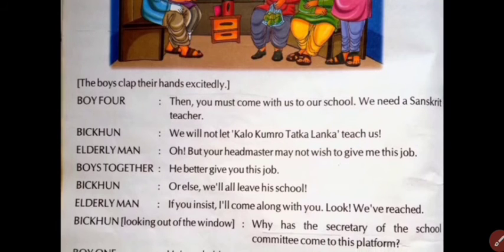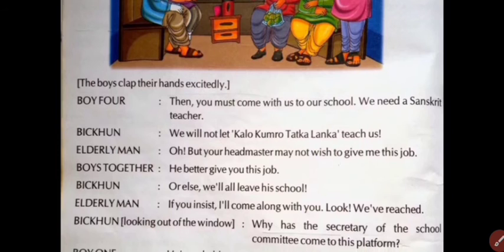The boys say together, "He better give you this job." Bhikkhun says, "Or else we all leave this school." The elderly man says, "If you insist, I'll come along with you." "Look, we have reached," says Bhikkhun, looking out of the window.